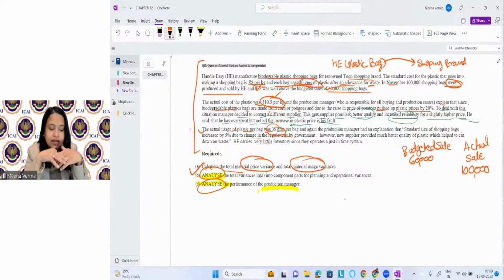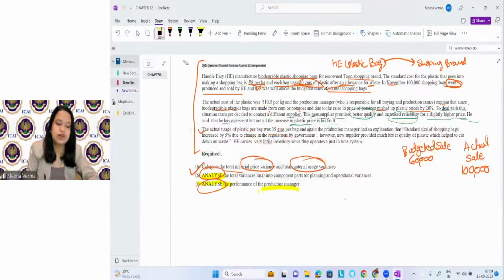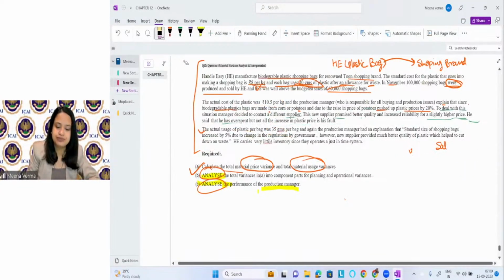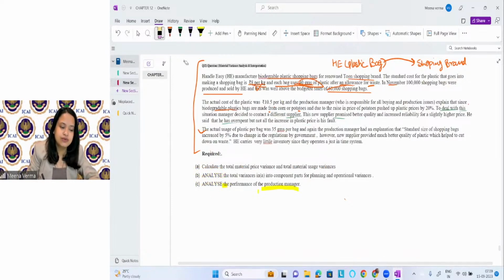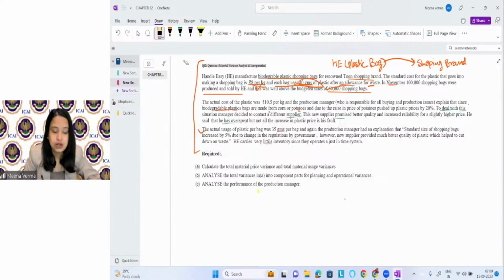However, the new supplier provided much better quality plastic which helped to cut down on waste. This company carries very little inventory since they operate in a just-in-time system. So what is happening here? The company is working on a just-in-time system. The first part of the question is asking you what? Calculate the total price variance and the total quantity variance, right?